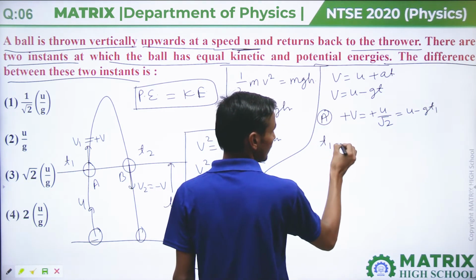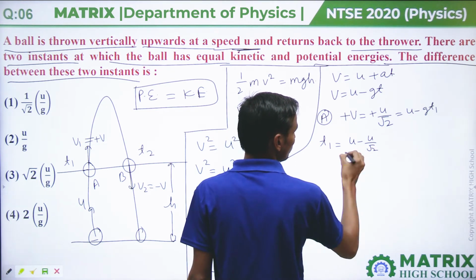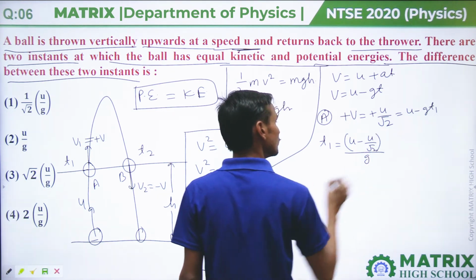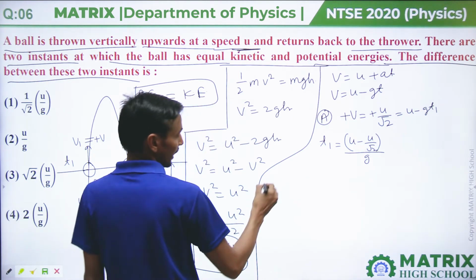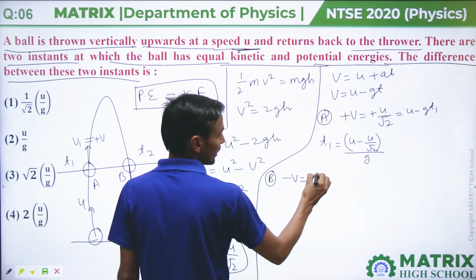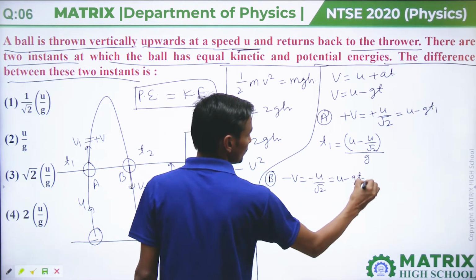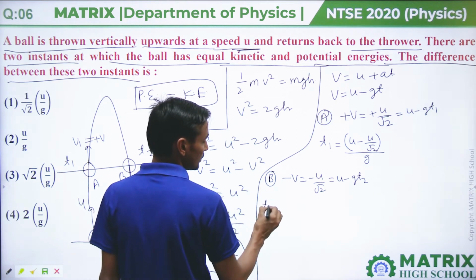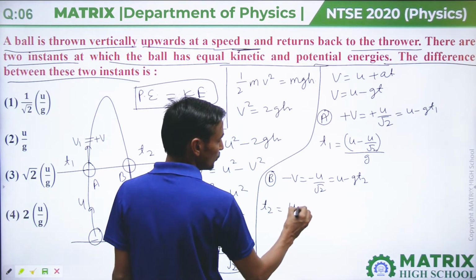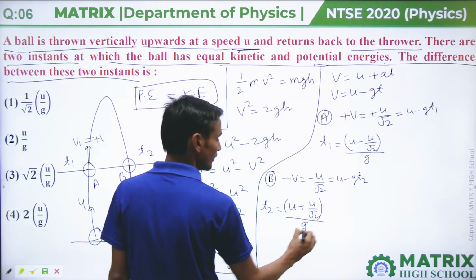Then time t1 will be u minus u by root 2, divided by g. And at point B, minus v equals minus u by root 2, equal to u minus g t2. Then t2 equals u plus u by root 2, divided by g.